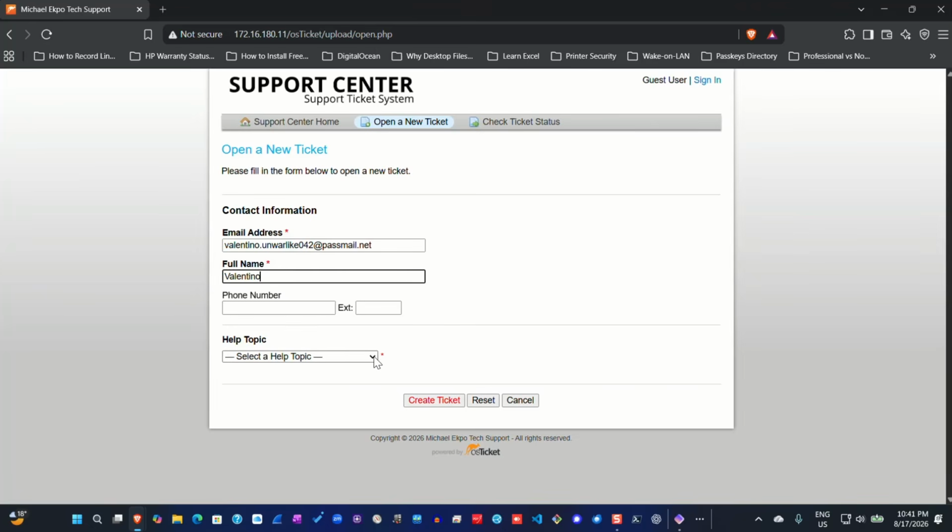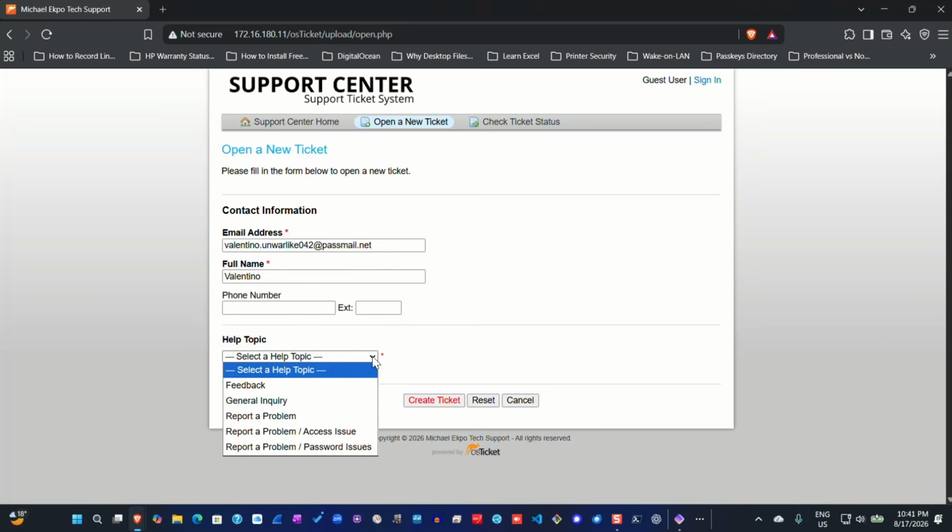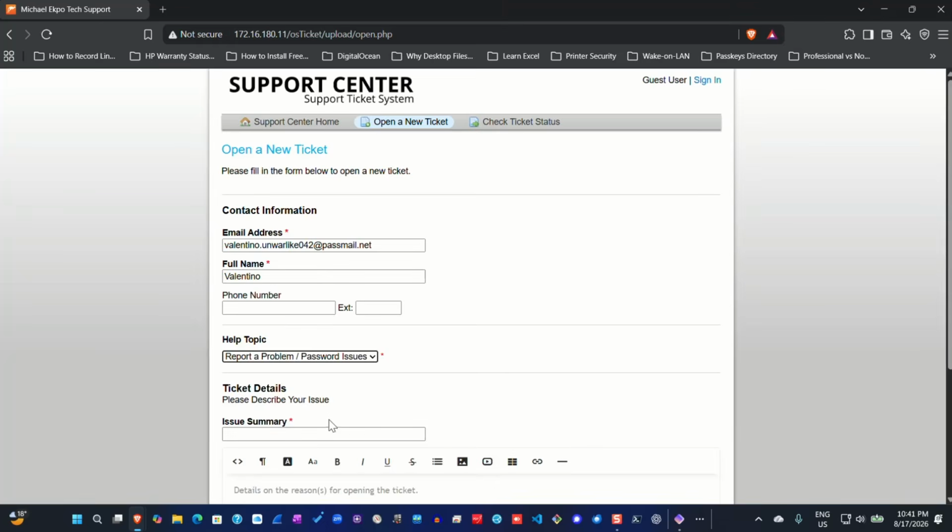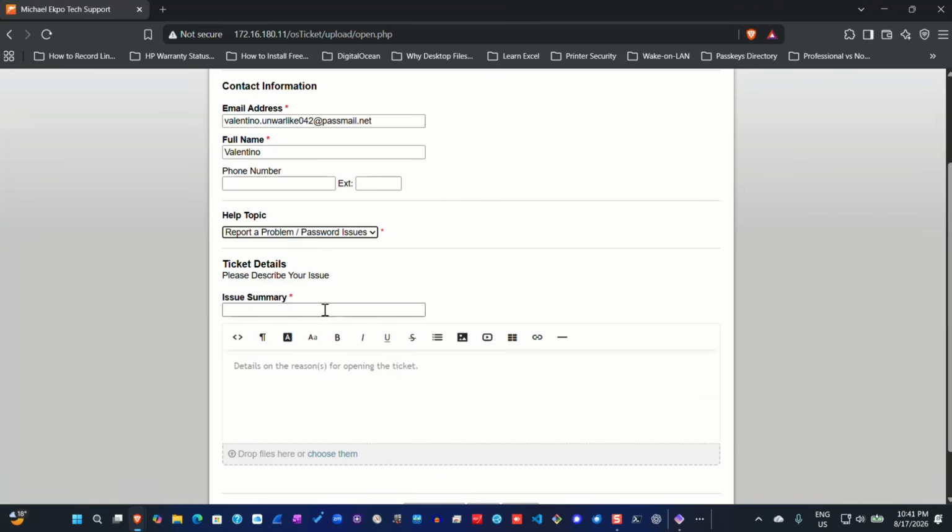Then I'll go ahead and select the help topic, and it's going to be password issues. And then I give a summary of the problem, and then I go ahead and give the details of the problem.